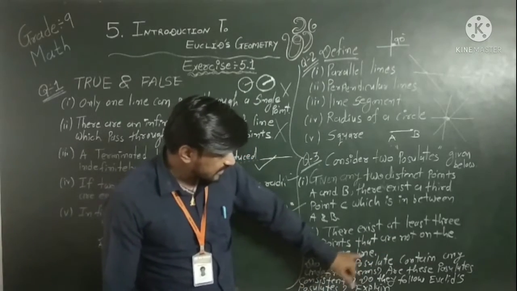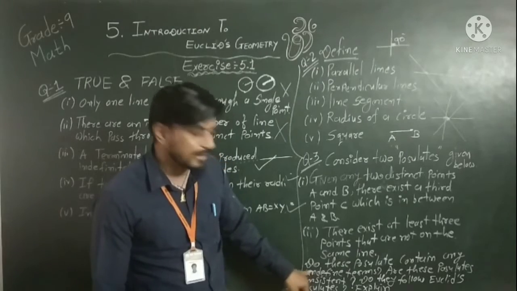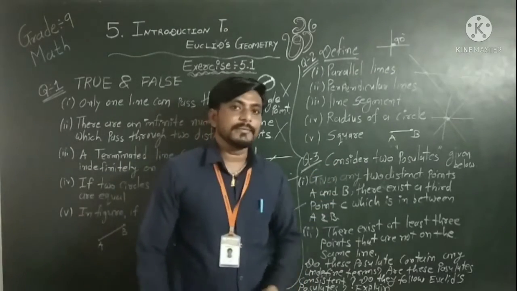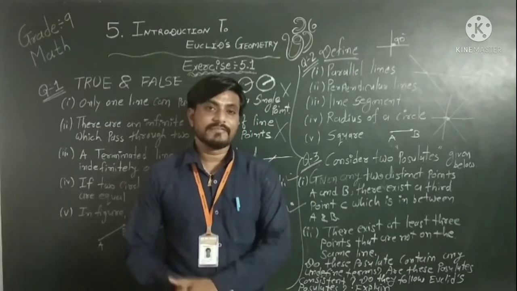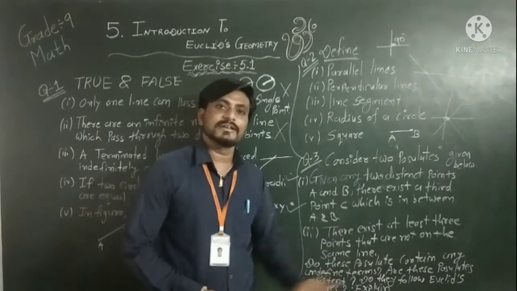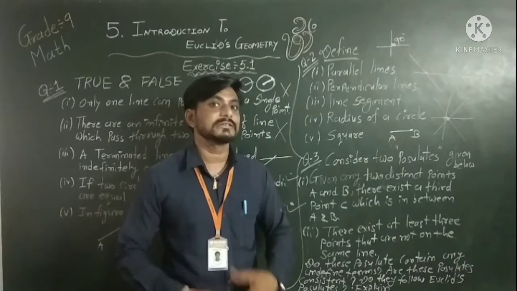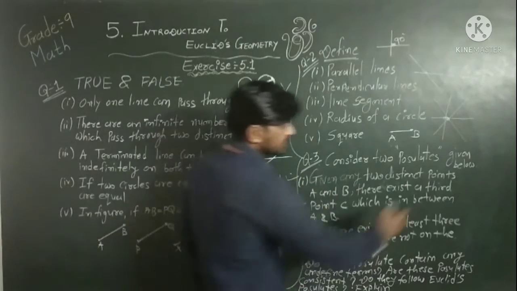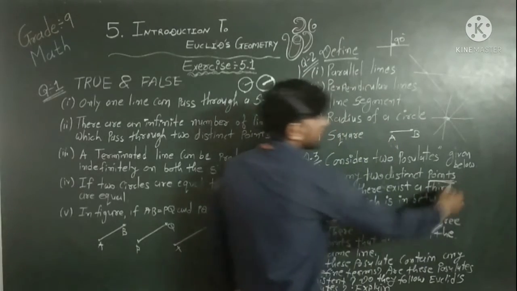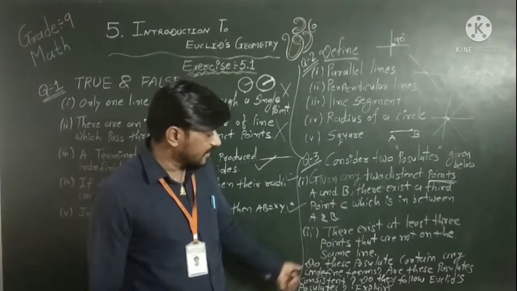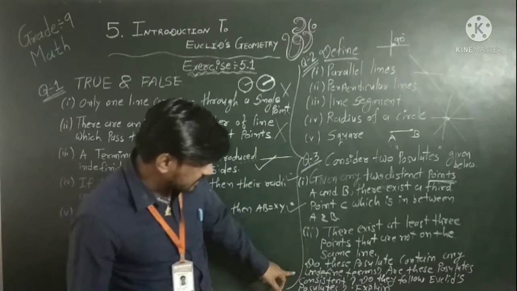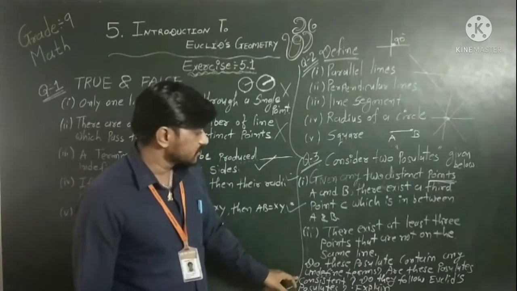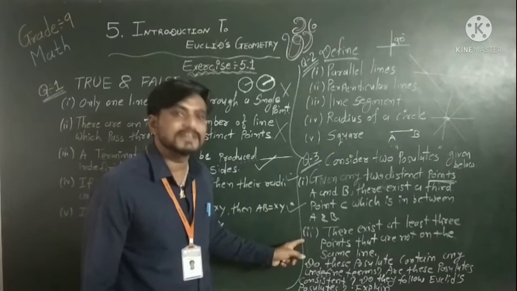Do these postulates contain any undefined term? Yes, of course, because if we give the definition of a line, before the definition of a line we have to know what a point is. So here point is an undefined term, so we can say that yes, there is an undefined term. And what is the second question? Are these postulates consistent? Yes, because both refer to different things.